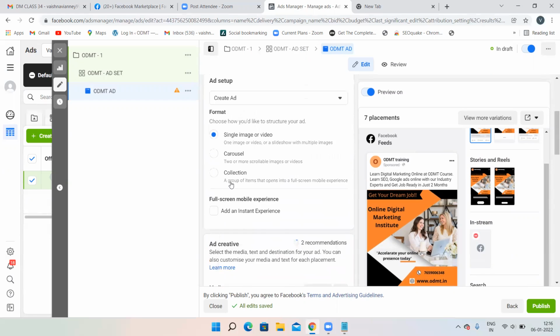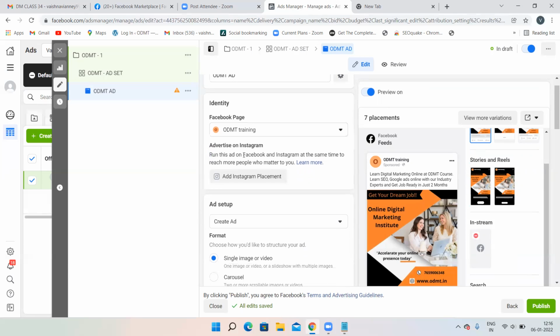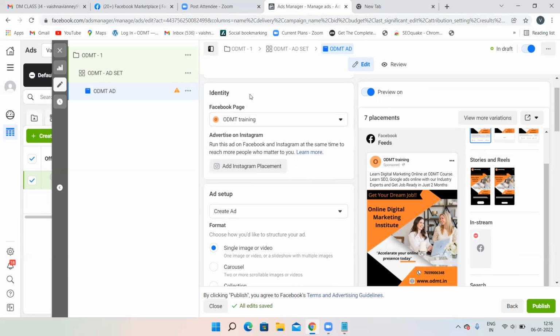So what we have done over here at the ad level, we have given an ad name. Then we have selected our Facebook page. If you have 3 to 4 pages, you can select any one of the pages for which you want to run ads. If you have one page, then select that particular page. If you have an Instagram account and want to run your ad on Instagram, then you have to select this. We'll do this later. As of now, we are doing only Facebook ads.